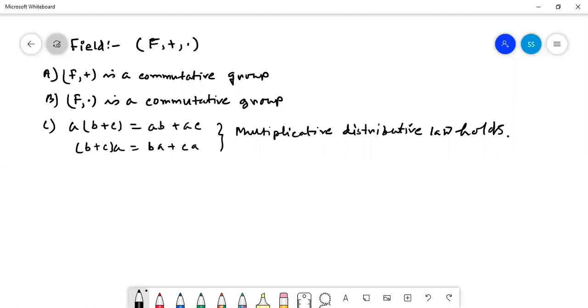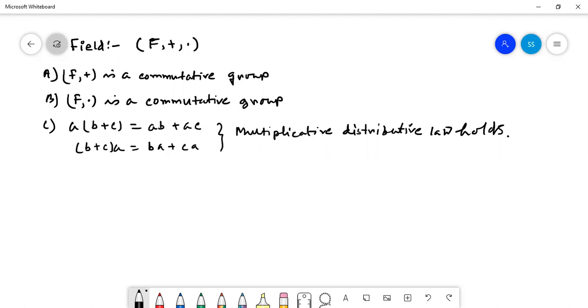Again, 5 properties for (F, ·) being a commutative group. That means if A dot B, then AB belongs to F. Number 2, A dot (B dot C) is equal to (A dot B) dot C, that is associative. With respect to dot, 1 is the identity element, so 1 belongs to F. For each and every element of F there is an inverse element, as well as A dot B equal to B dot A. These 5 properties mean (F, ·) is a commutative group, and the multiplicative distributive law holds, that is A into (B plus C) equal to AB plus AC, and (B plus C) into A means BA plus CA.